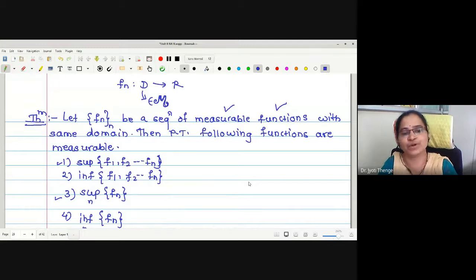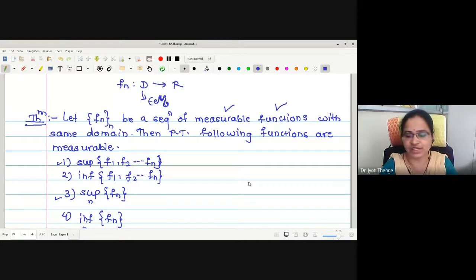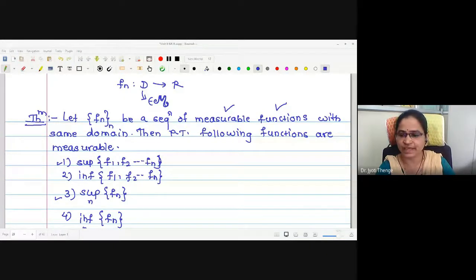What we have proved in today's lecture majorly: if we have a sequence of measurable functions, then the supremum of f_n, infimum of f_n, limit superior, and limit inferior are all measurable. If you have difficulty up to this, you can unmute yourself and ask. It seems there are no difficulties. Shall I stop for today? In the next lecture, we will go for our next point of the syllabus, proving Littlewood's three principles. Those are very important principles for understanding real analysis, measure and integration.